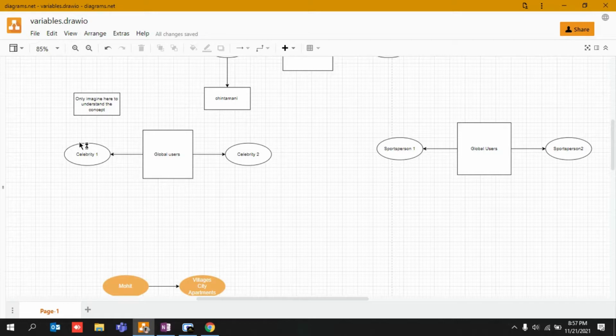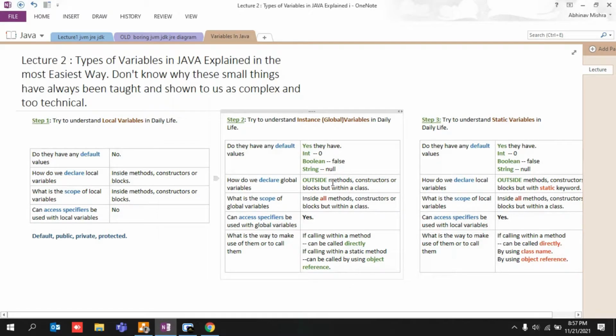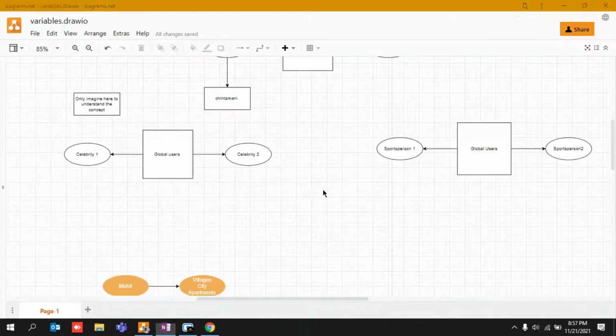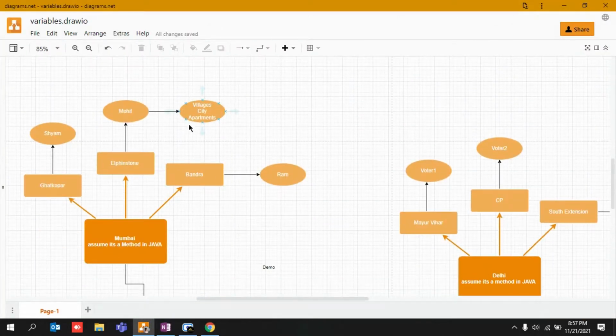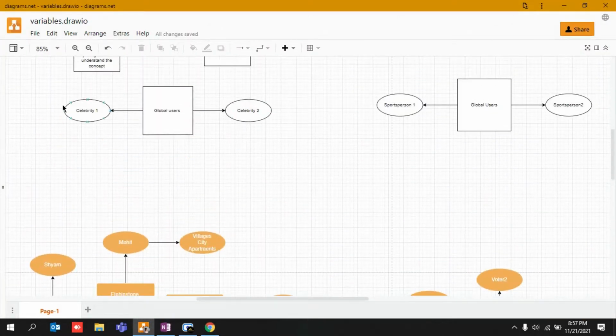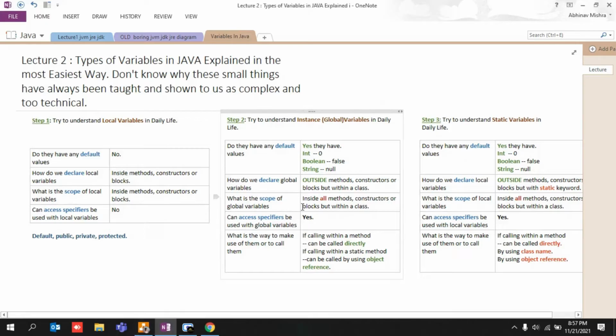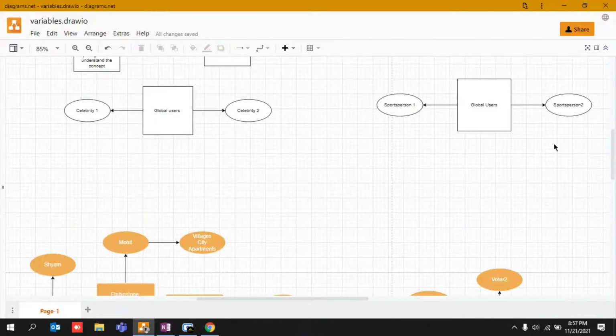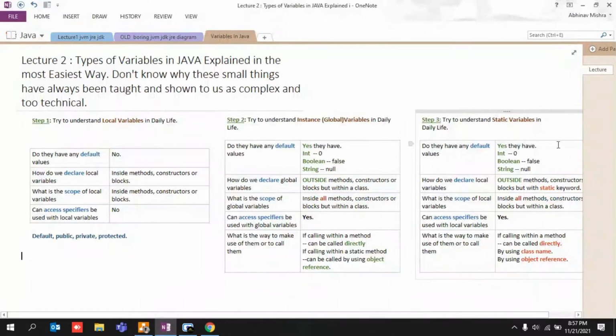But in case of global users or the global variables, their scope was outside the method, constructor or blocks. Not only this, in this particular area they were found, because these are global variables. Okay, there was a small particular difference. And their scope was limited inside all methods, constructors and blocks. Okay, all methods, constructor and block. I'll show you later on what that actually meant.